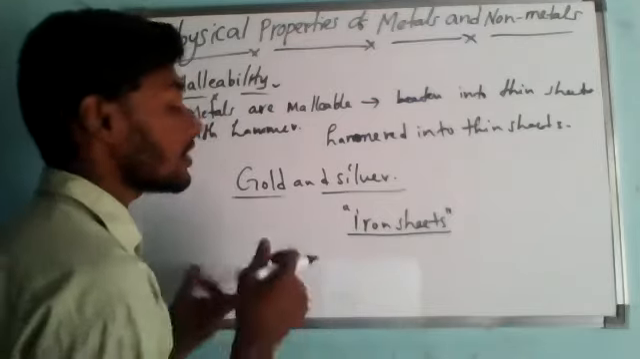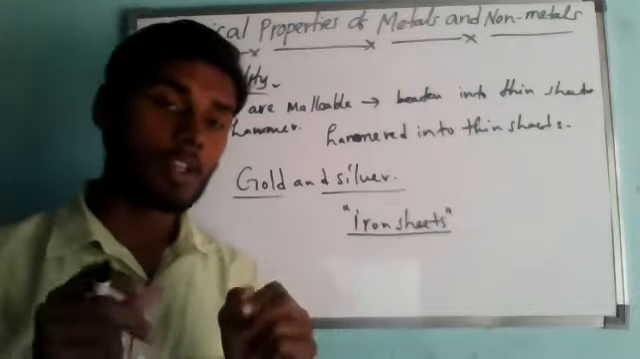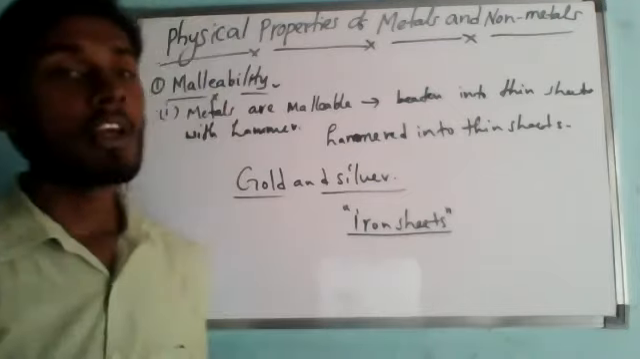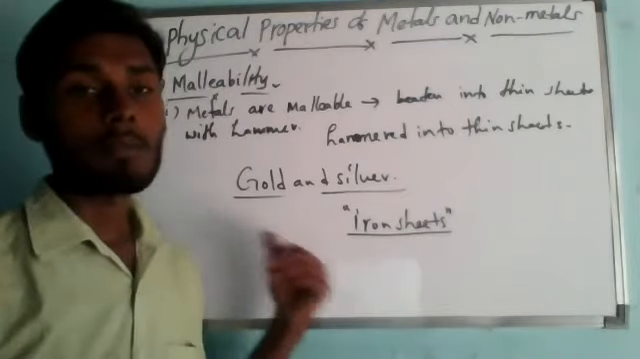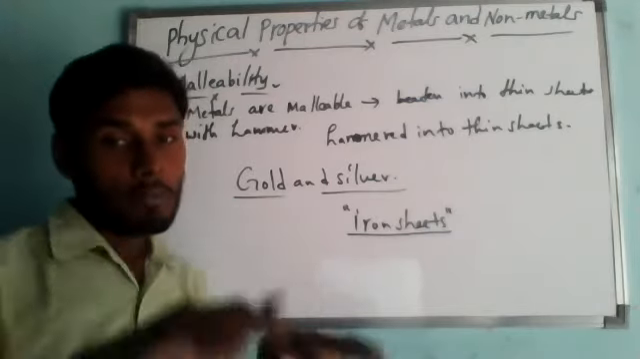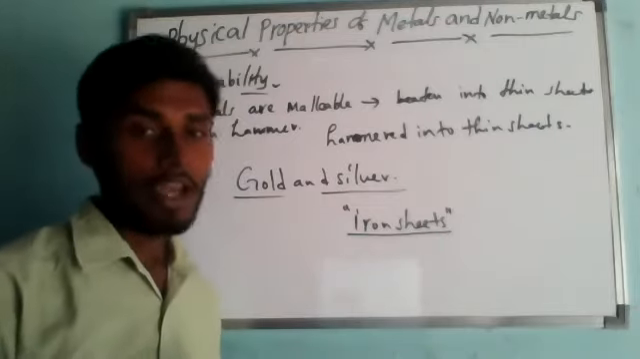So if not, you cannot make. You can see that most of the idols, god shapes and all, most of the machinery, everything is done with the metals, because they can easily bend, and they have a property called malleability. So we can make different objects of different shapes by beating with a hammer.